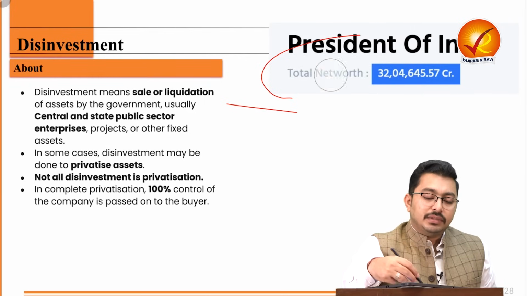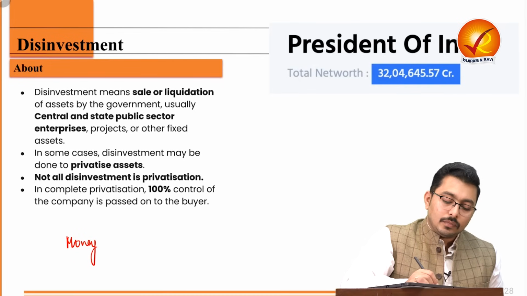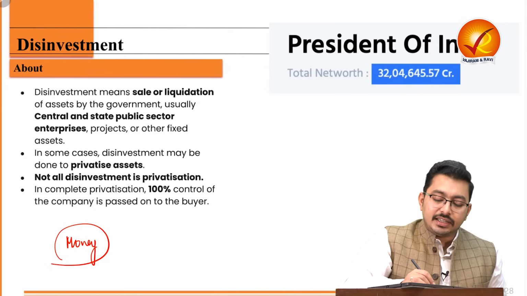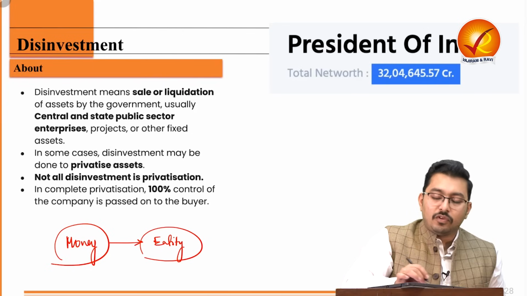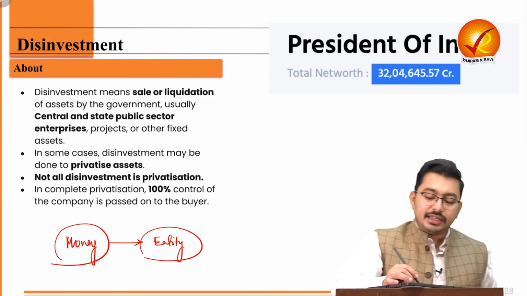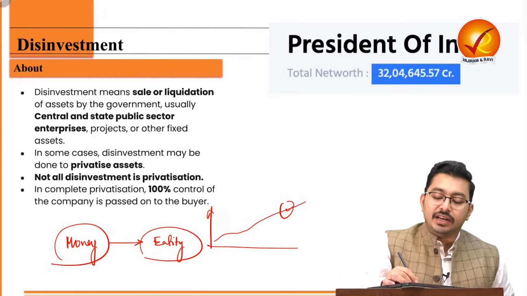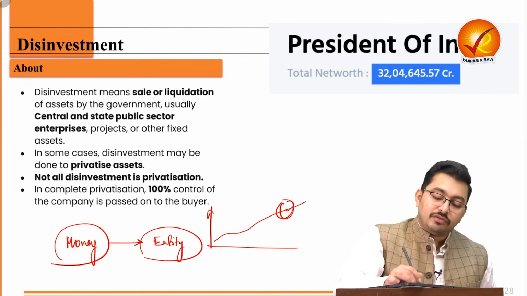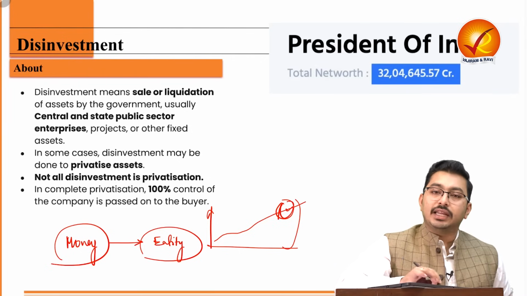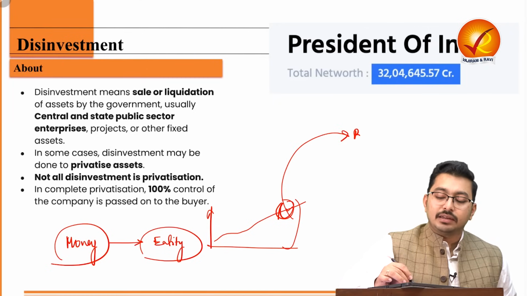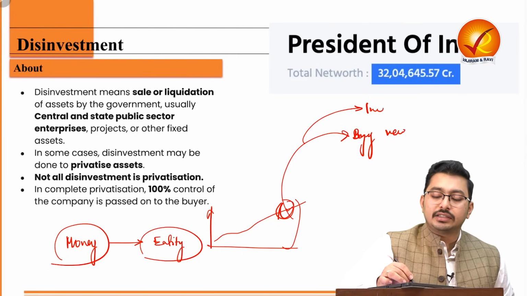Now, from time to time, the government would require some money. So, let's say the Government of India has invested some monies in an entity for, let's say, 20 years. And over the period of time, this entity has done well. So now is the time that the Government of India wants to reap the benefit of this growth and wants to sell part of this asset. Why does it want to sell part of this asset? Because after selling, it will get some money, and this money may be used to, let's say, buy some new asset, or let's say invest in new assets.